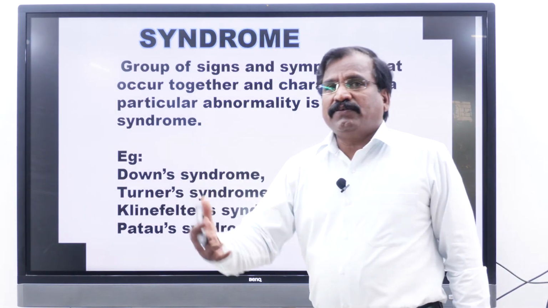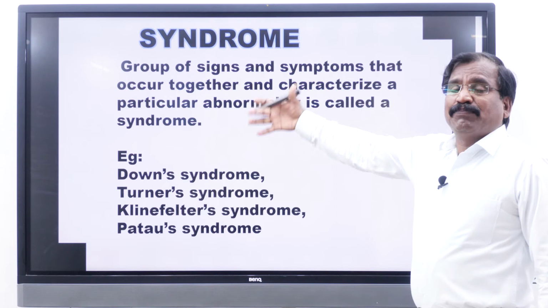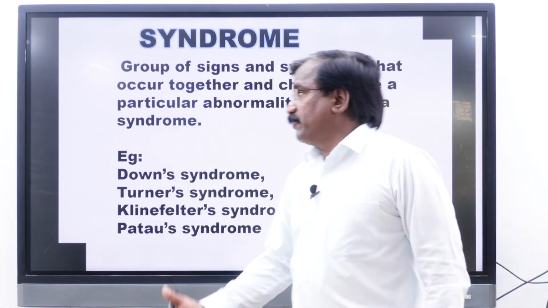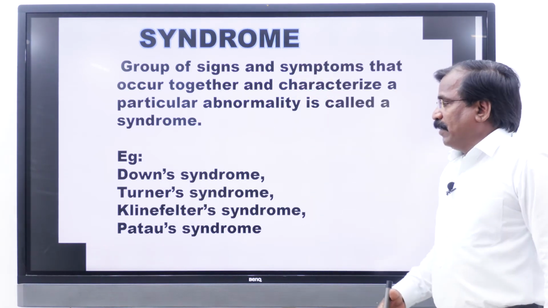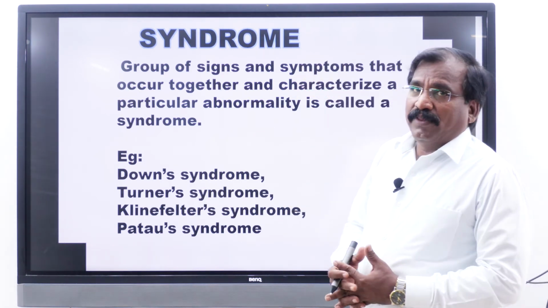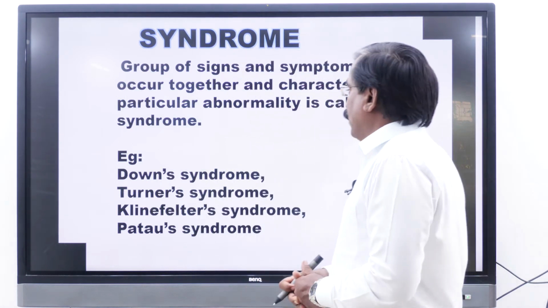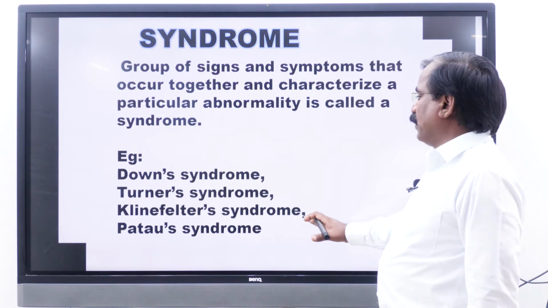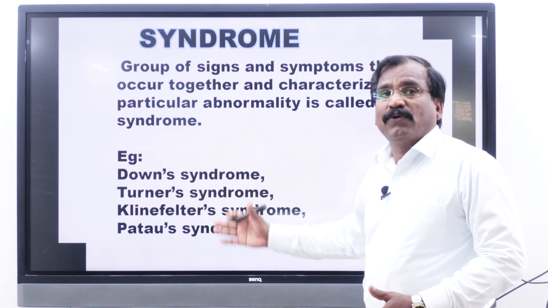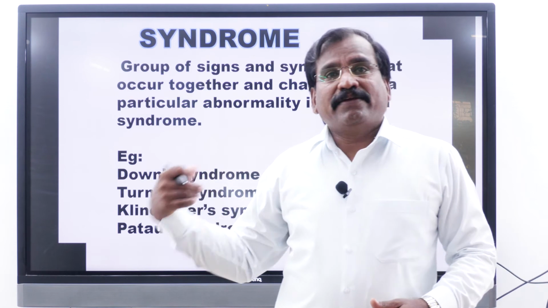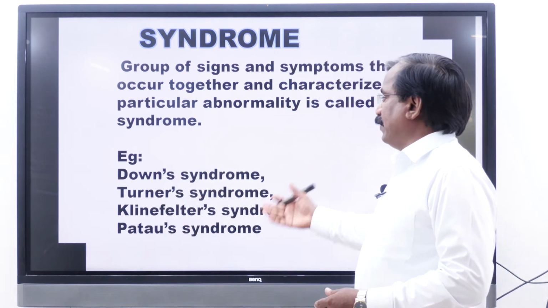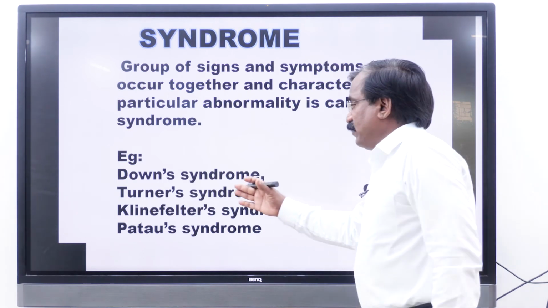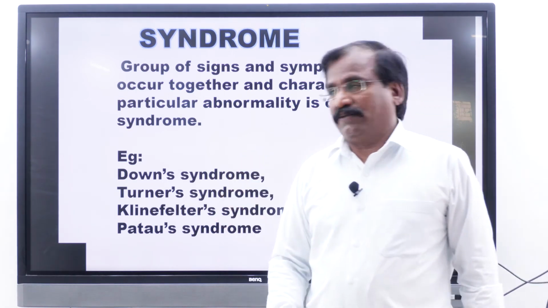So that disease is characterized by the expression of that group of symptoms. That is why genetic disorders are called syndromes. So what are the chromosomal disorders? Down syndrome, Turner syndrome, Klinefelter syndrome, and Patau syndrome. So these are the syndromes that are because of chromosomal abnormalities. So one by one we are going to discuss.